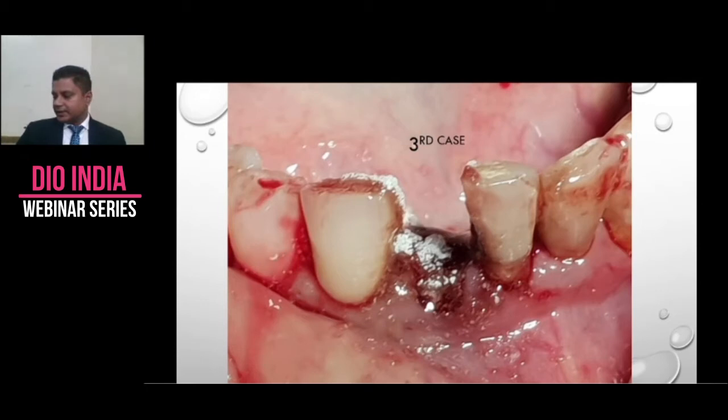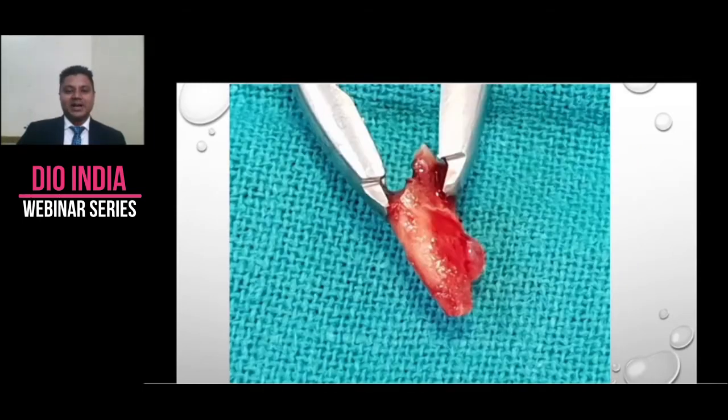This is another case. It is a very interesting case. This lady is around 60 years old. She's a diabetic patient and she comes from a family of 3 dentists. Her husband is a dentist, her son is a dentist, and her daughter-in-law is a dentist. So she comes in, we extract this tooth of hers, and as you can see, there is some amount of granulation tissue attached to the tooth, but luckily the socket was intact.